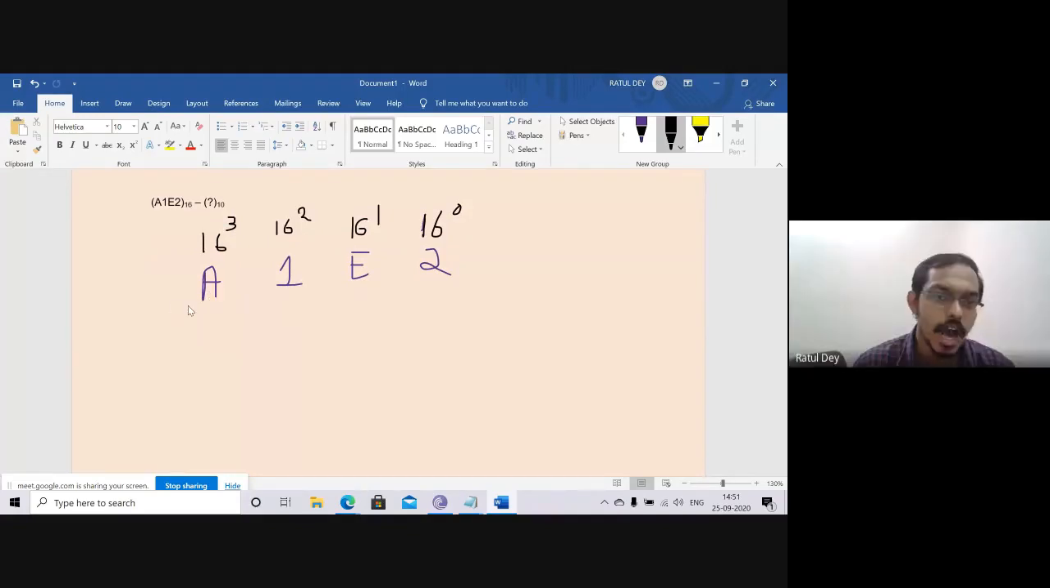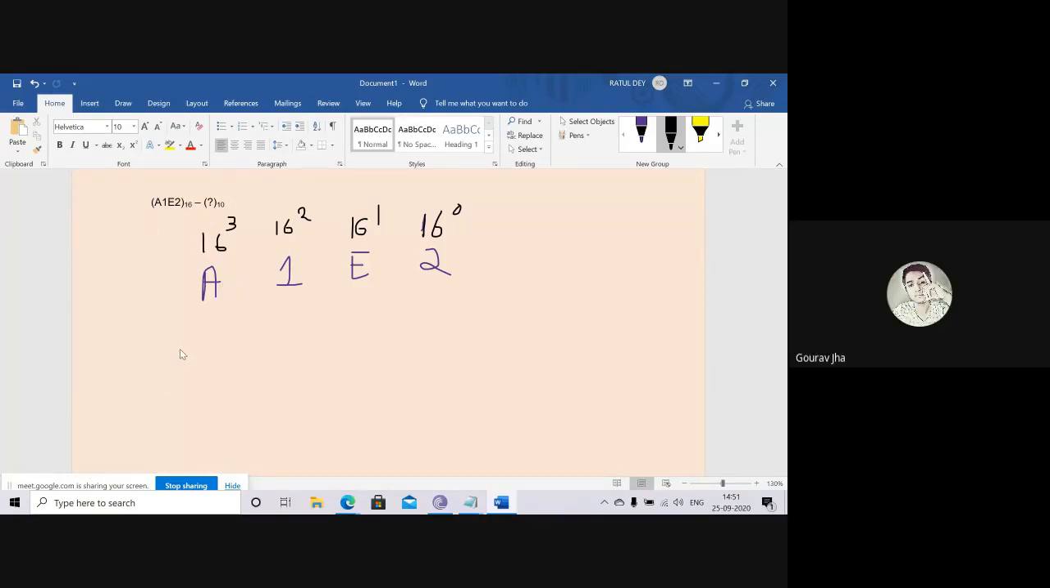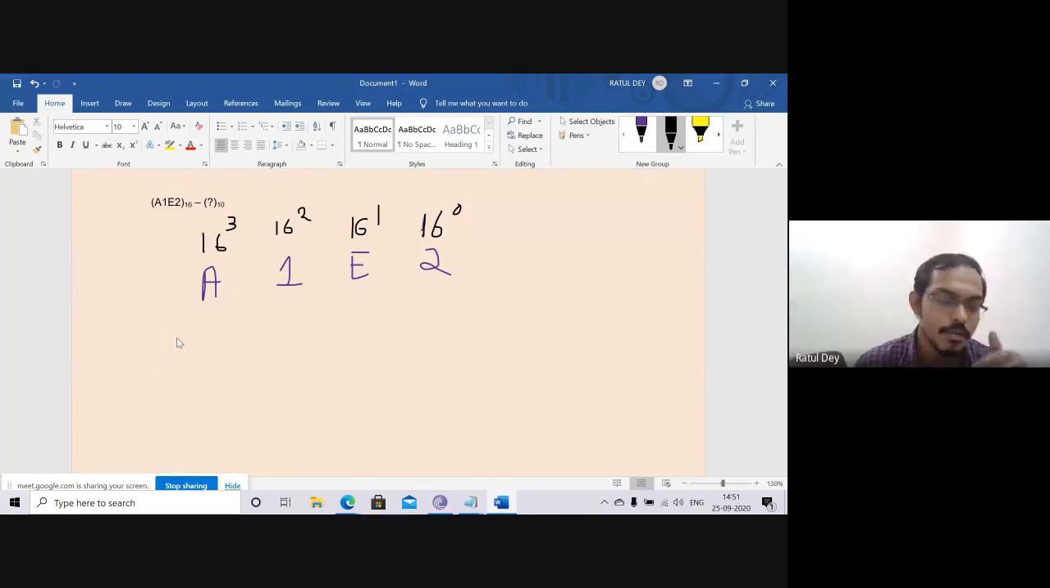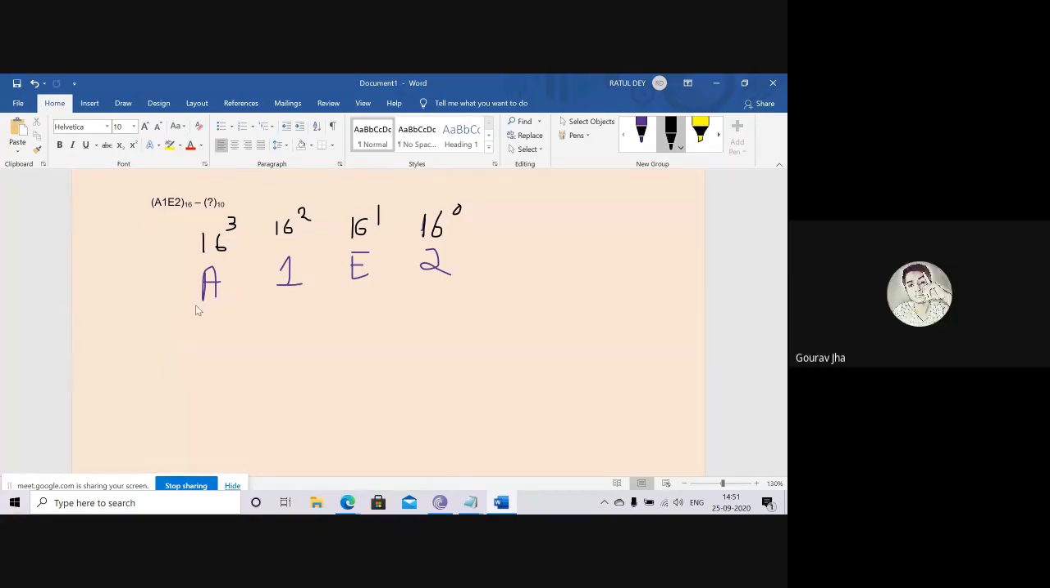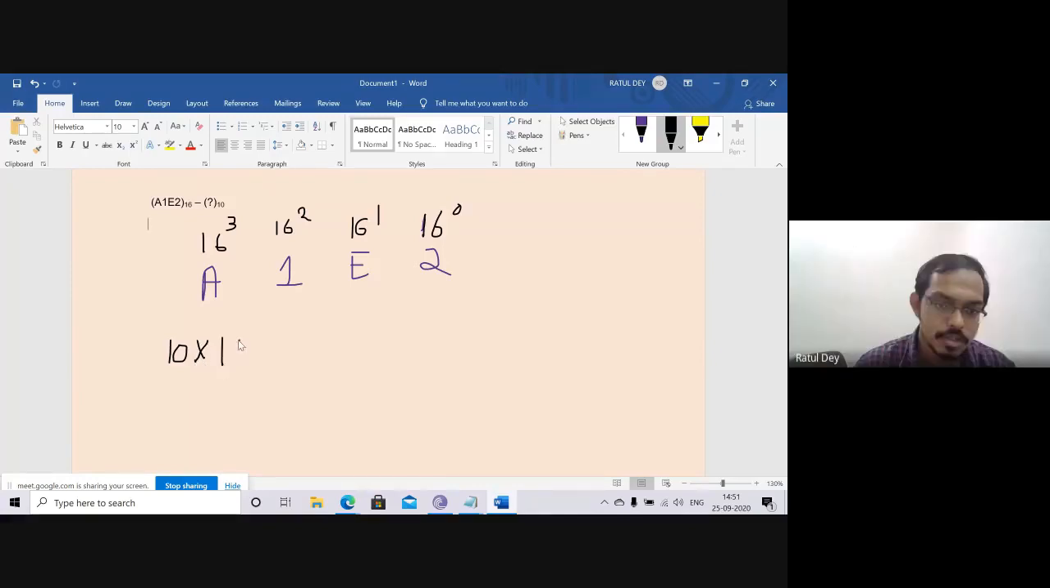Right, sir. Now can anyone say how can we multiply the A value with 16 to the power 3? The value of A we take as 10. What is the value of this one? The value of A is 10. So 10 multiply 16 to the power 3.